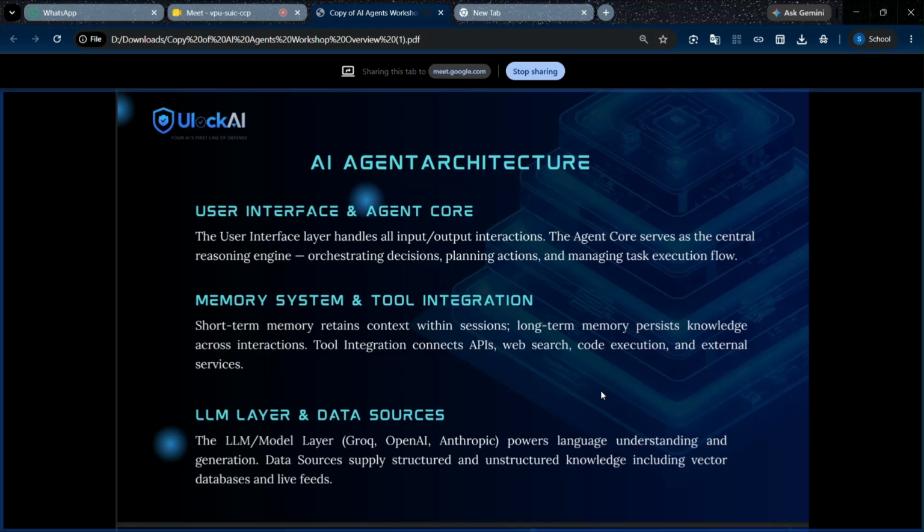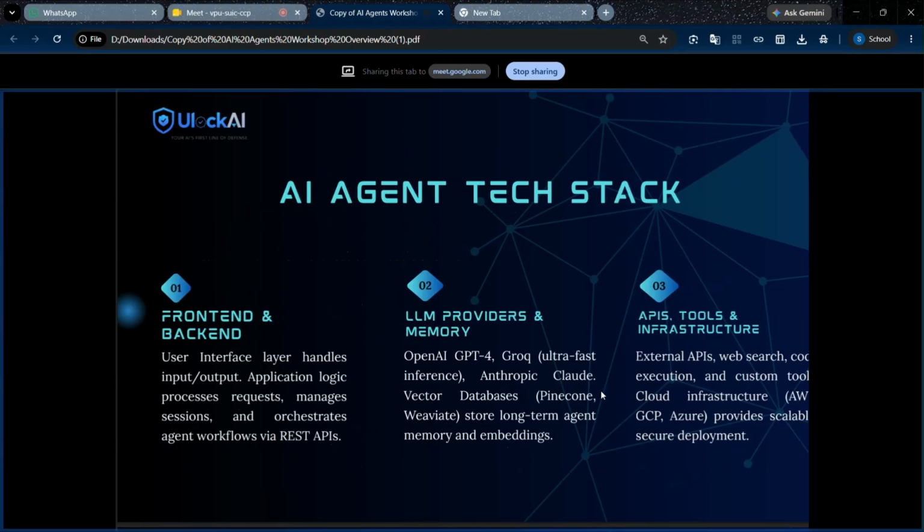For the LLM, Grok, OpenAI, and Anthropic are examples. They are used to understand human language and generate responses, so that we can provide a structured response to the user. For front end and back end, such as UI and React, we can use multiple front-end libraries. LLM providers like OpenAI, Grok, and Anthropic's Claude provide an LLM API key and APIs, and the tools infrastructure includes external APIs. We will cover the API key and other things in future.